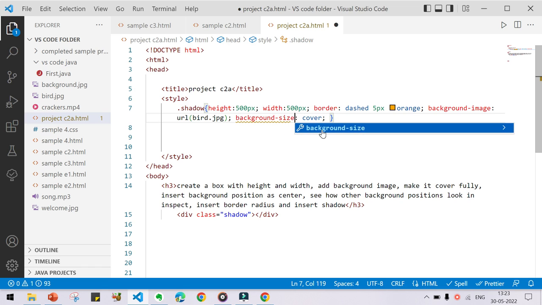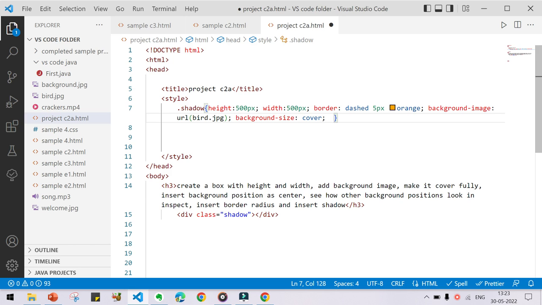Background size, you can see here from the list, cover. What does this cover mean? The background image will be fully covering that box. That is the meaning of cover.